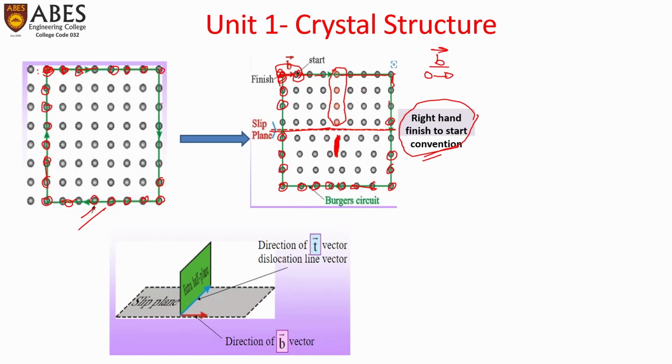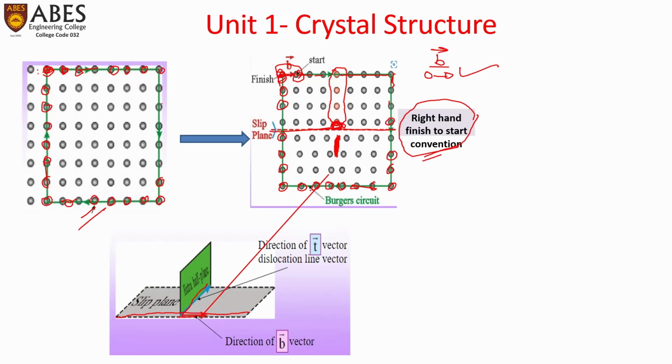So the Burgers vector is in this direction for this particular case, and in this picture we can see the slip plane. This is the direction of the Burgers vector which we derived from this place, and this is the dislocation line. For edge dislocation, as we already discussed, it is into the plane of the paper or the screen.